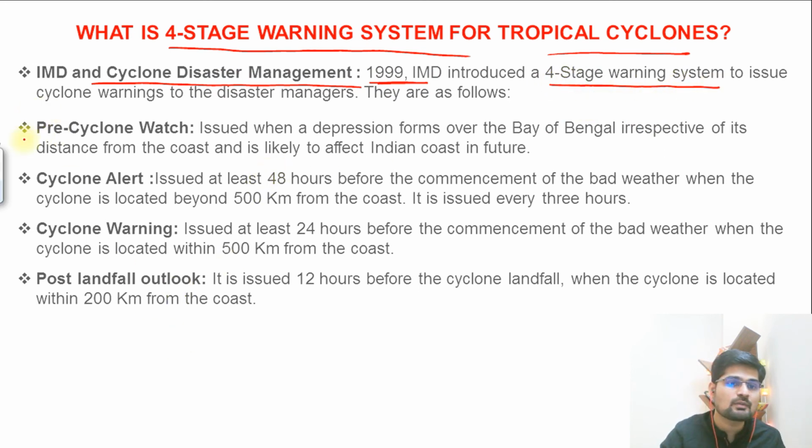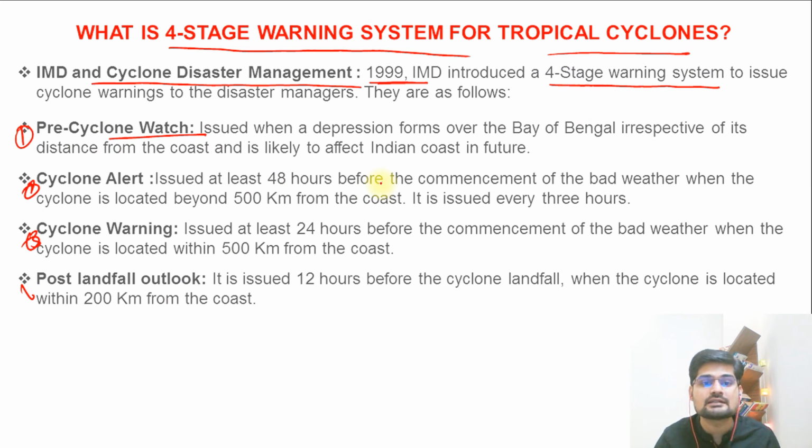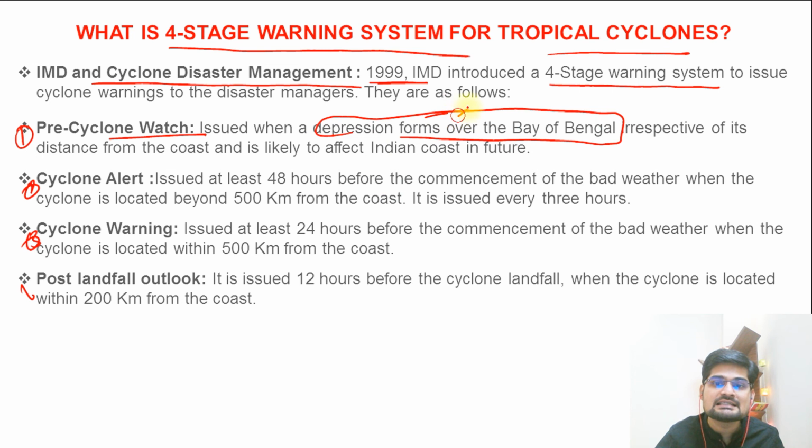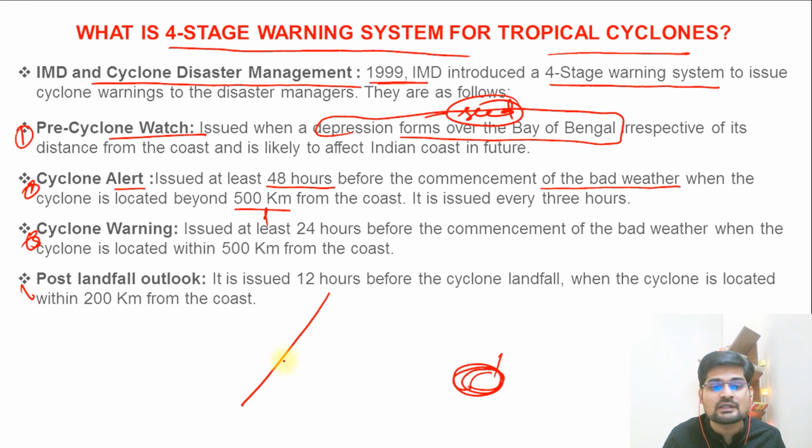And what are these 4 stages? Remember, stage 1, 2, 3 and 4. First is pre-cyclone watch, and this is what is being monitored. It is issued when a depression forms over the Bay, and depression basically means it is a seed. So when it is in the seed stage, if a certain depression is being formed, it is warned in the first stage, that is, in the pre-stage. Then cyclone alert, when there are 48 hours before commencement of bad weather and the cyclone formation is about 500 km away from the coast. So when it is 500 km away, cyclone alert is issued.